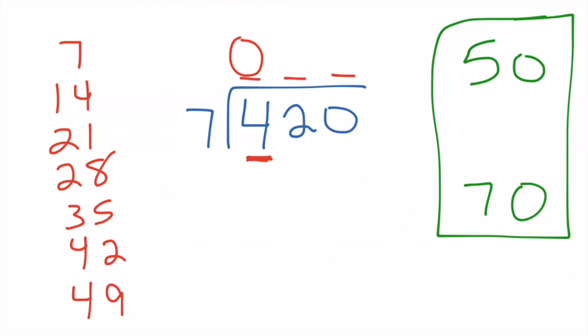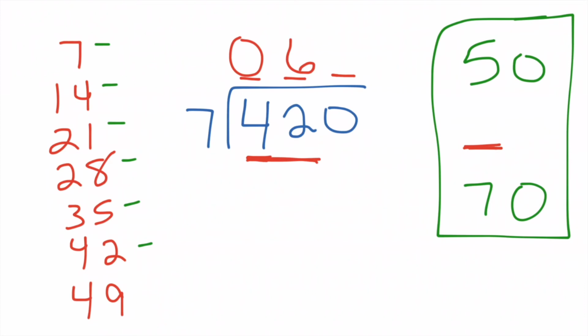So now we're thinking, well, what about 42 tens? Do we have enough to split that up? So we go over to our multiples. We're going to count 1, 2, 3, 4, 5, 6. We have enough to put exactly 6 tens in each group. And you'll notice it's nice here because 6 tens would fit directly in between 5 tens and 7 tens, or 50 and 70, because we're saying it's going to be 60 something. So we know it's already fitting within our range that we made from the start.